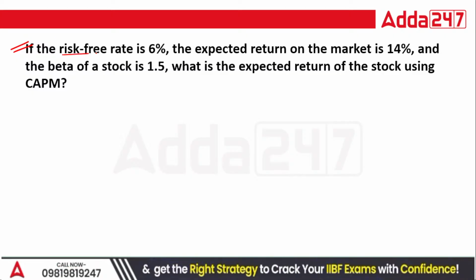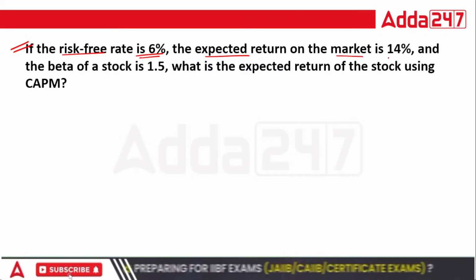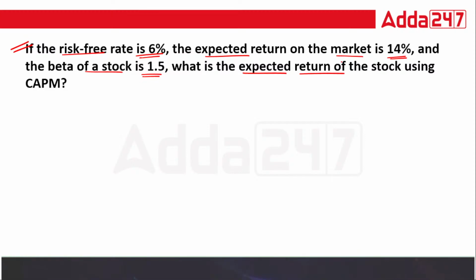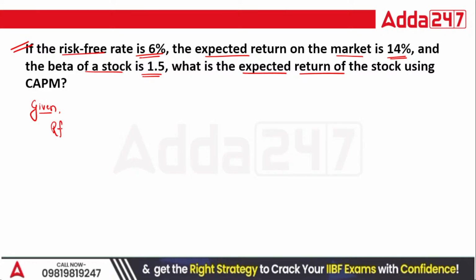If the risk-free rate is 6%, expected return on the market is 14%, and the beta of a stock is 1.5, what is the expected return of the stock using CAPM? What are the given factors we have here? Risk-free, which is equal to 6%.